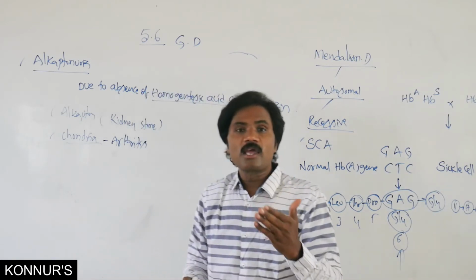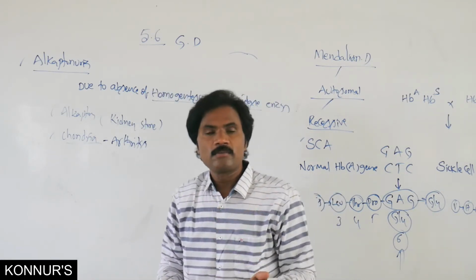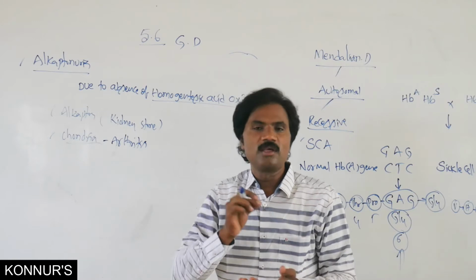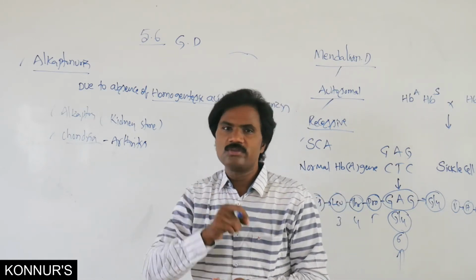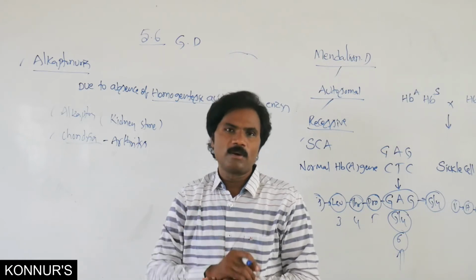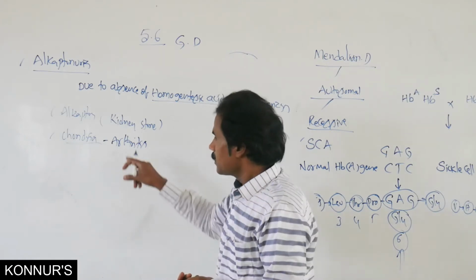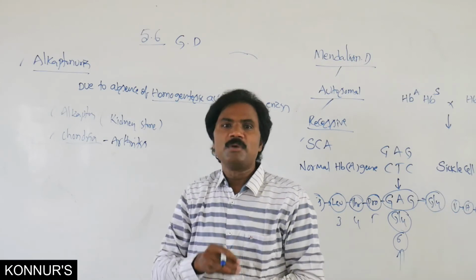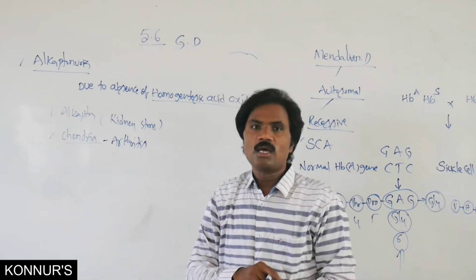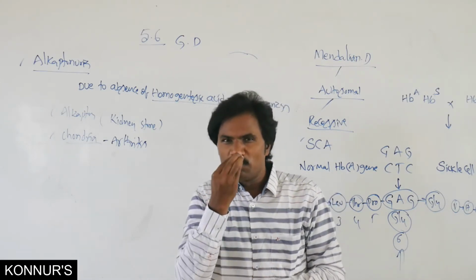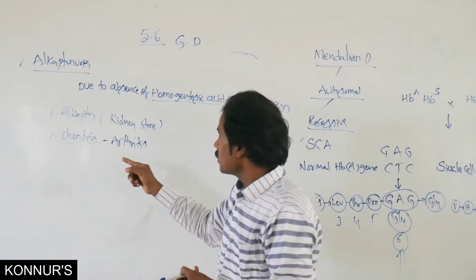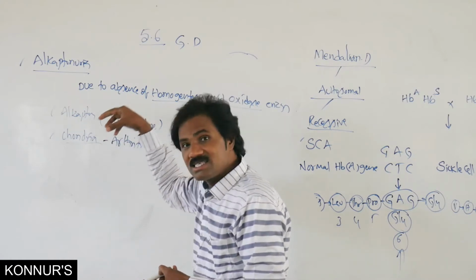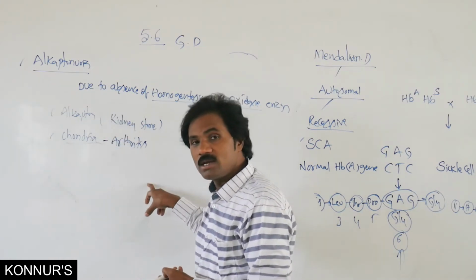So if alkapton does not break down, it may form stone-like structures inside the kidney, a renal problem, as well as in cartilage, the terminal part of the nose and ears. If it is excessively present, there may be a chance of arthritis.